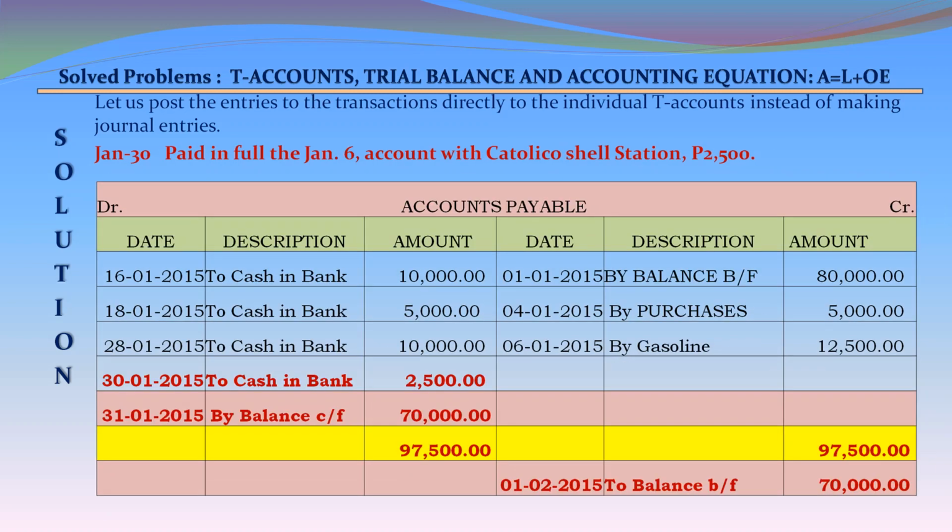January 30, paid in full the January 6 account with the Catholic Shell Station 2,500. Accounts payable account on the debit side 30th January 2015 to cash in bank 2,500. We are closing accounts payable account also as on 31st January 2015 by balance carried forward 70,000, and on the credit side 1st February 2015 to balance brought forward 70,000 credit.